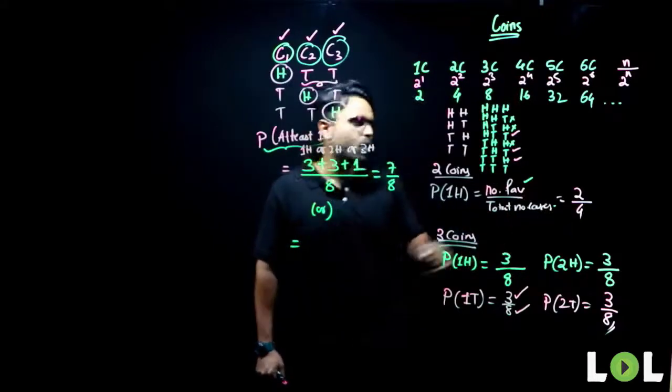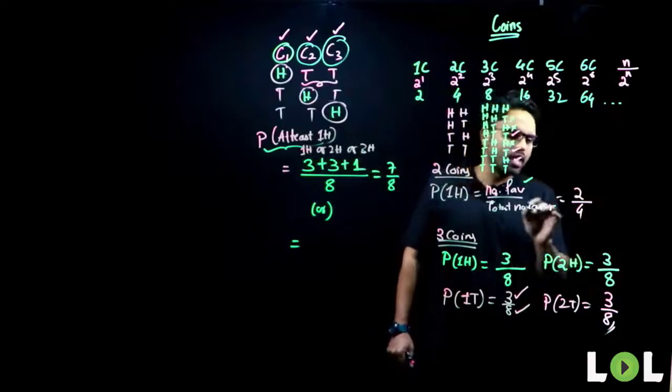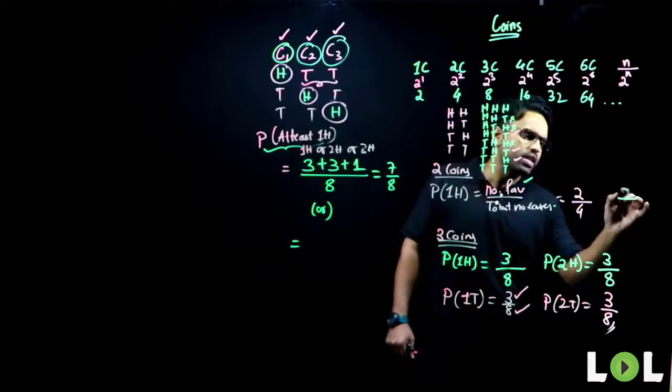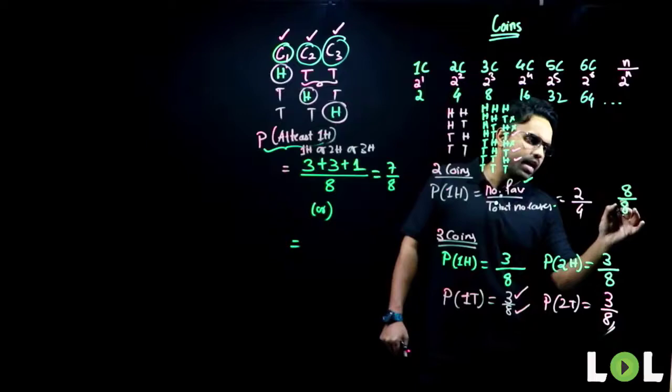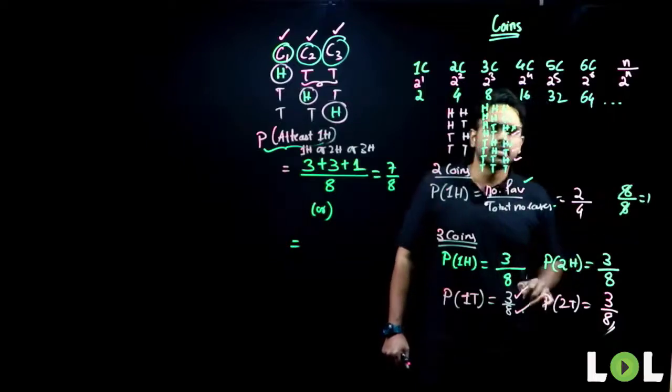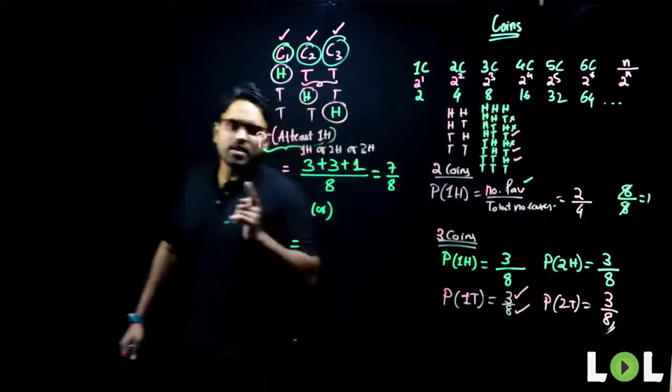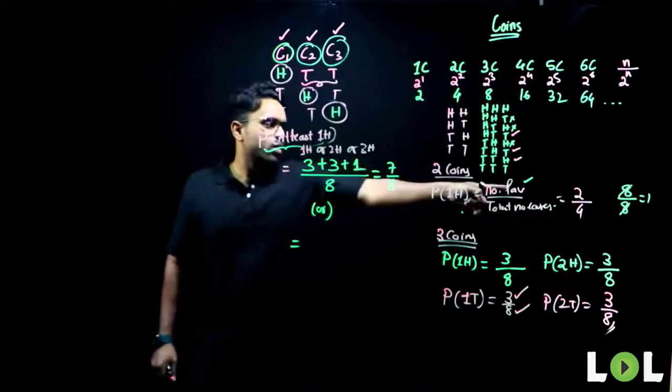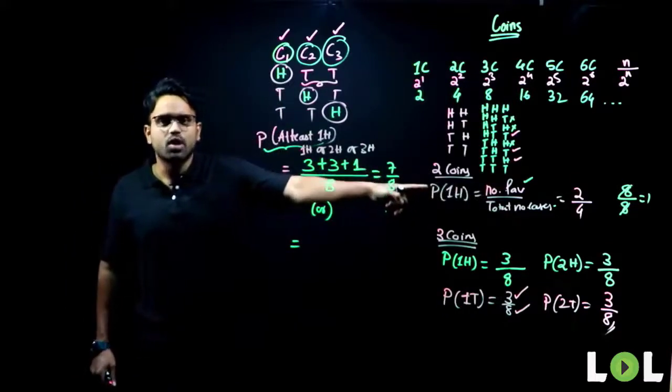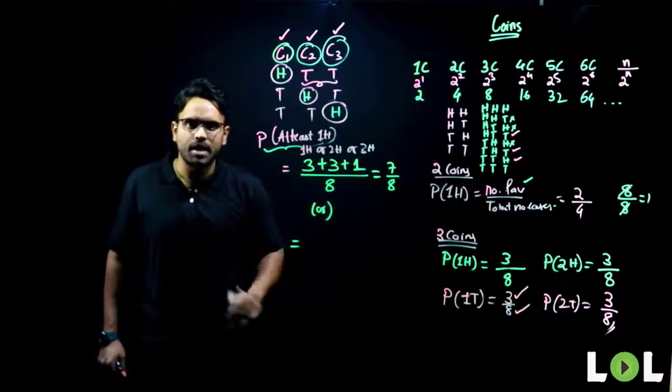Yes or no? Only when the number of favorable cases equals the total cases, let's say 8 divided by 8, that gives me 1. Only then the probability will be equal to 1.